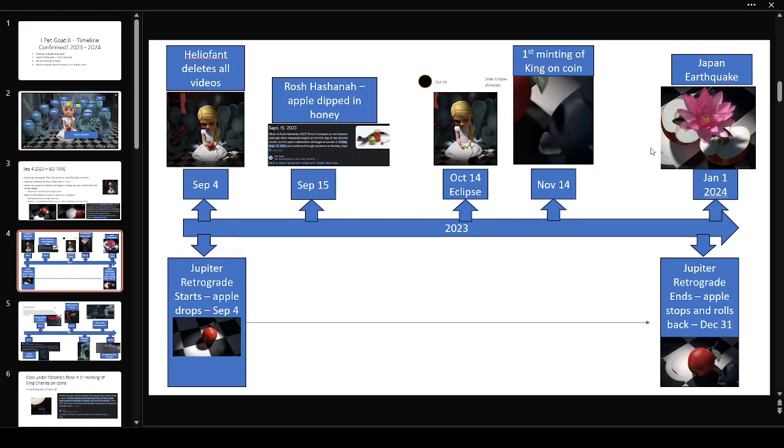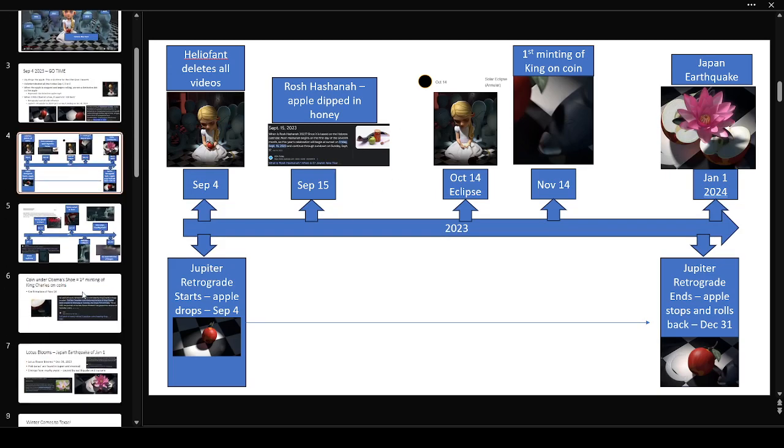Then as the apple hits the shoe, it ends our December 31st retrograde motion, and then the apple breaks open and this lotus flower blooms, which to me is the next day or right after. I believe this represents the earthquake, the breaking of the earth, the growing of the lotus flower.